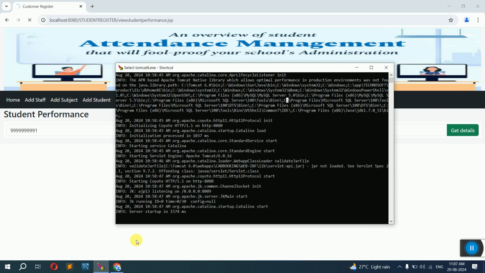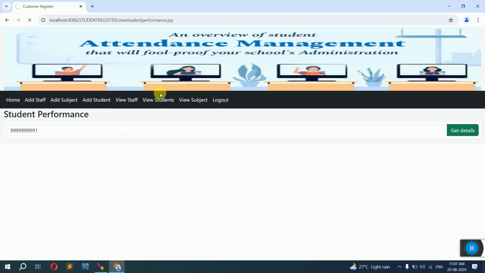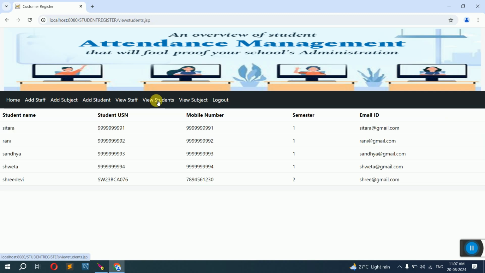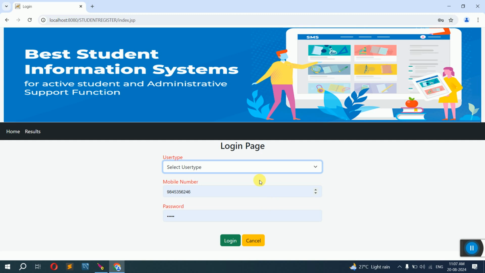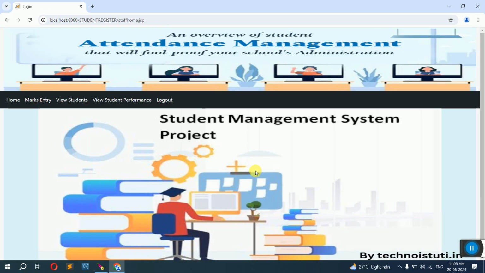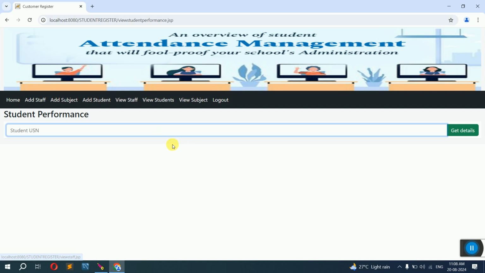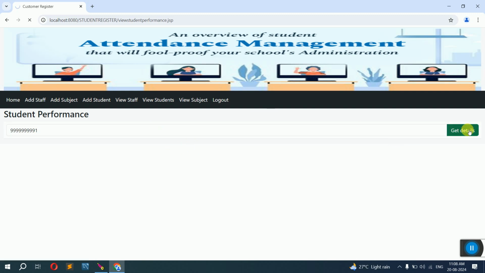Generally, it won't take this much time to retrieve. Okay, we'll see, because it should not take so much time in this.